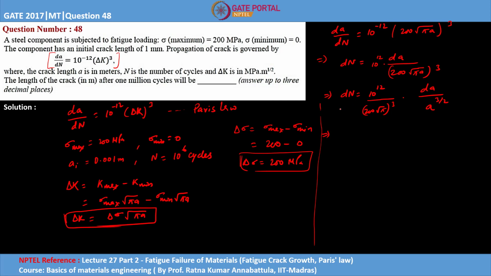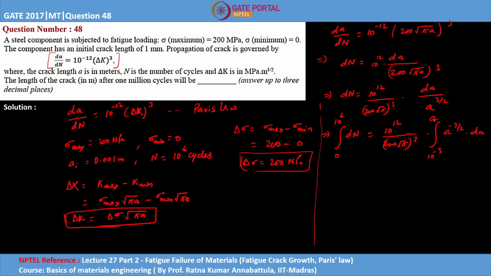Now we have to know what the length of the crack will be after 1 million cycles. So what we need to do is integrate from 0 cycles to 1 million cycles, that is 10 to the power 6, and this will be equal to 10 to the power 12 upon 200 pi under root, whole cube, into the integration of a to the power minus 3 by 2 dot dA, from the initial crack length we have been given, 1 mm, that is 10 to the power minus 3, to the crack length, let's say, a.